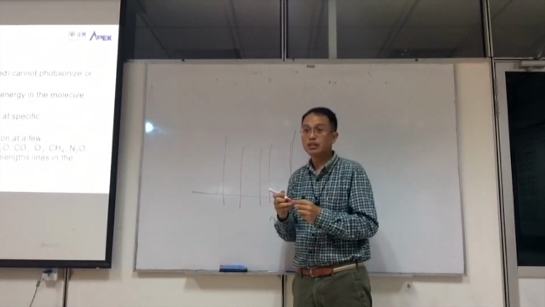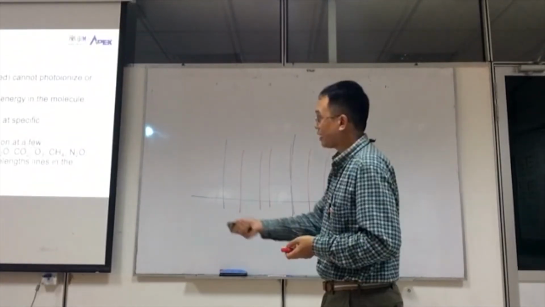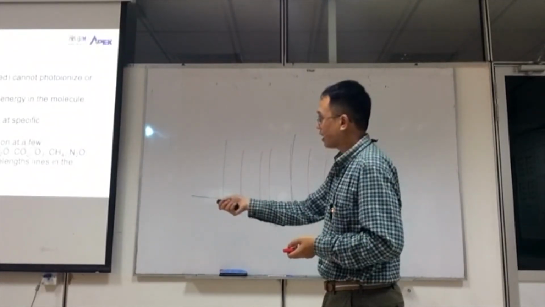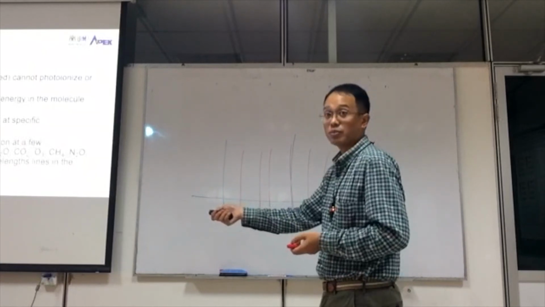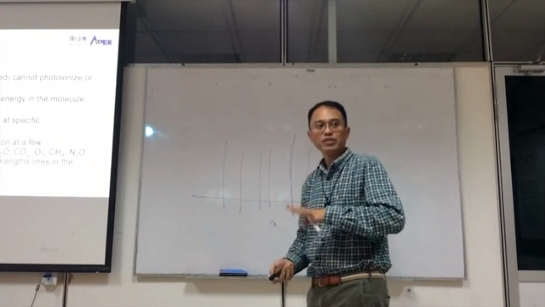That's why they call it the greenhouse gas. And they can absorb more wavelength lines in the infrared region of the spectrum. That means more than 0.7 micrometer.